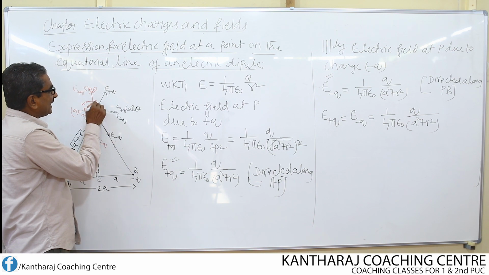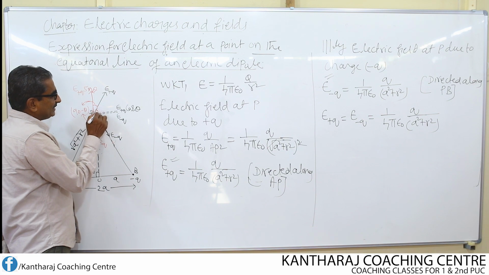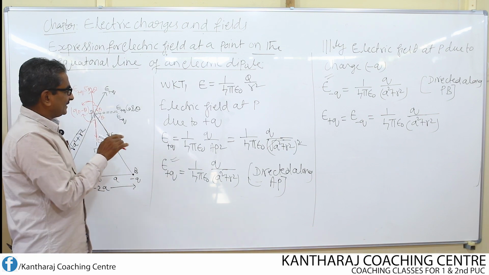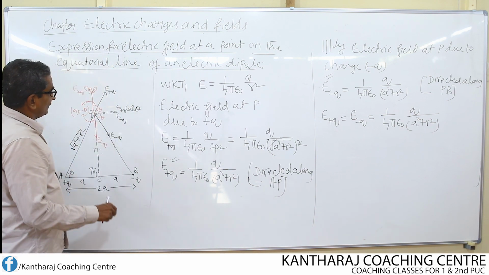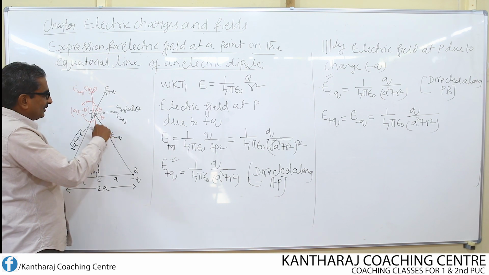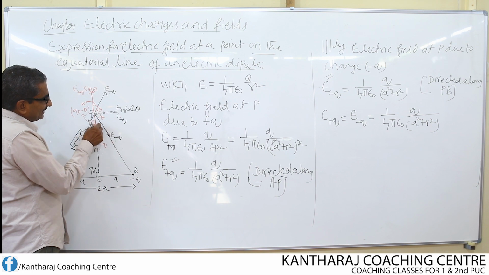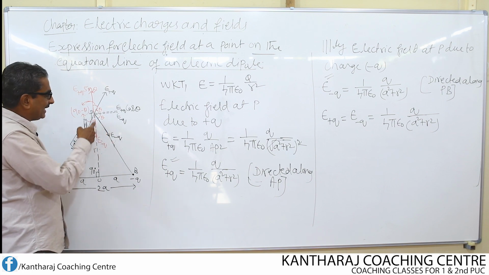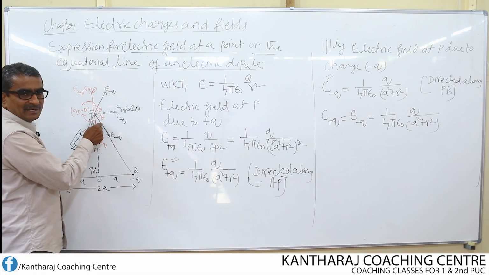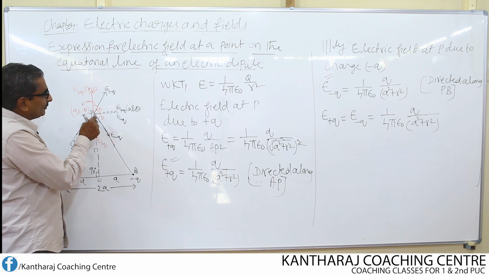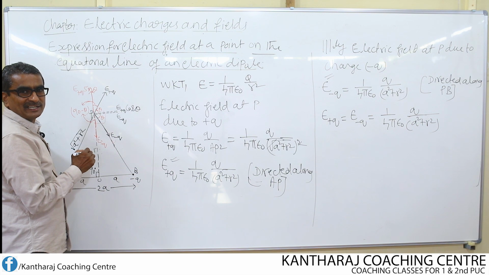But here this angle is not theta. This angle is 90 minus theta. Therefore, certainly this angle should only be theta. Hence, this component becomes the horizontal component. The same thing holds good for this also. Look here, E minus Q. Again, what is this angle? This angle, like this, is 90 minus theta because both are similar triangles and moreover it is a perpendicular bisector. Whatever angle exists here, the same angle has to exist here, 90 minus theta. If this is 90 minus theta, certainly this should be equal to theta because the total angle should be equal to 90.